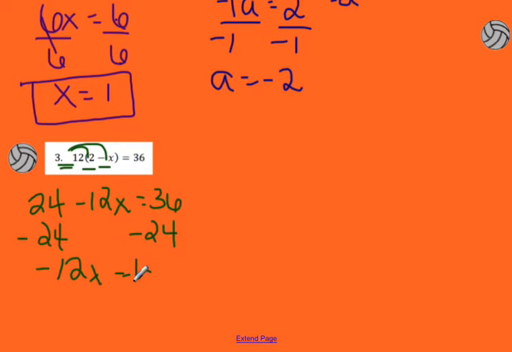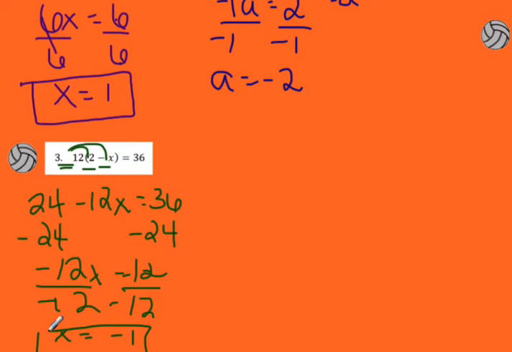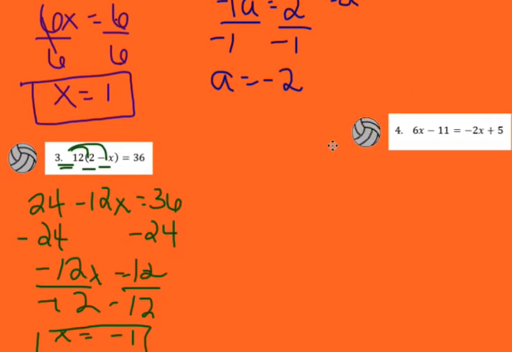My bad. Positive 12. There we go. So then I need to divide both sides by that negative 12. And when I do that, 12 divided by negative 12 is going to give me a negative 1. When you divide by a positive and a negative, your answer is going to be negative.